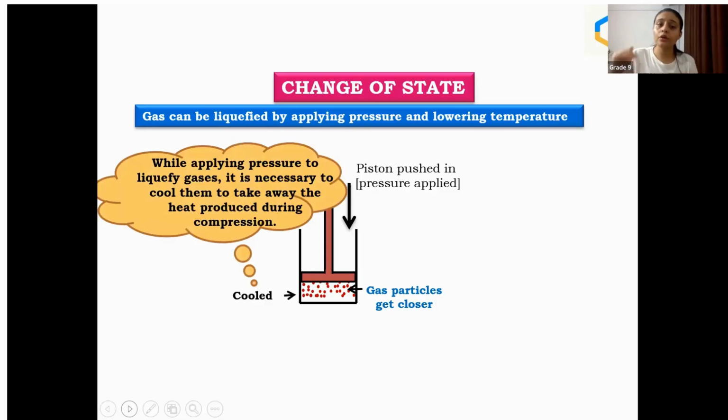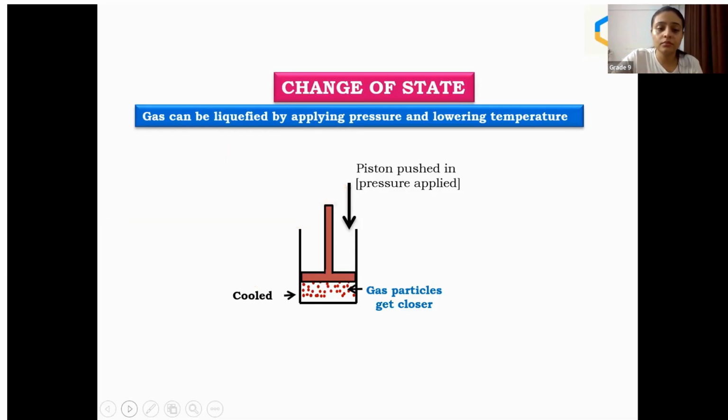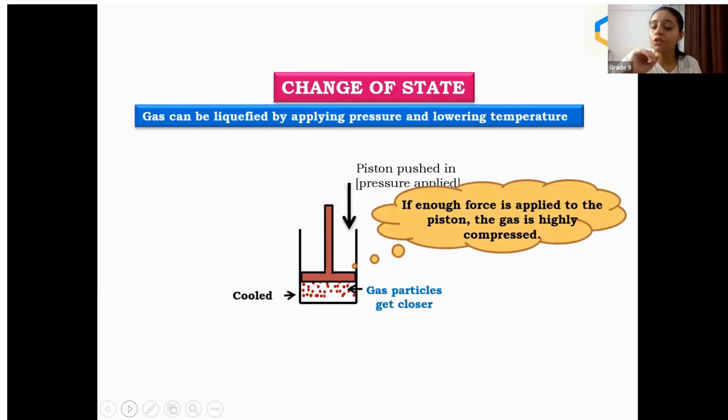While applying pressure to liquefy gases, it is necessary to cool them to take away the heat produced during compression. Because we have to make the particles come close together, right? In terms of liquefaction. If enough force is applied to the piston, the gas is highly compressed.